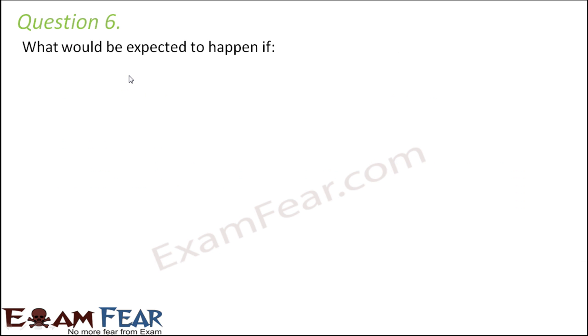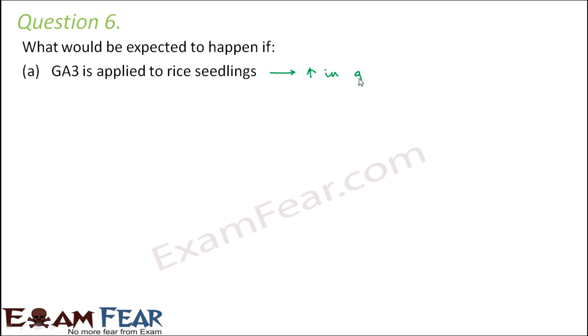And the last question. What would happen if GA3 is applied to rice seedlings? What is GA3? Gibberellic acid. Now, gibberellic acid, you remember the Bakanae disease during its discovery, the foolish seedling disease. What happened that time? In the rice paddy, the infected plants started growing really tall. So, due to the presence of this hormone, gibberellin, there will be an increase in height or growth. So, there would be huge increase in growth or height, whatever you call it. It will go extremely abnormally long.